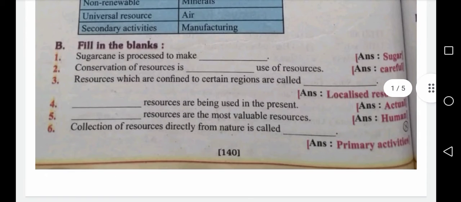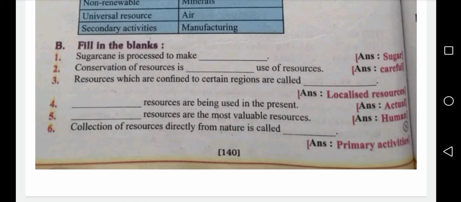Okay. Next one, fill in the blanks. Sugarcane is processed to make dash. Sugarcane is processed to make sugar. Second one, conservation of resources is dash use of resources. So, conservation of resources is careful use of resources. Third one, resources which are confined to certain regions are called dash.